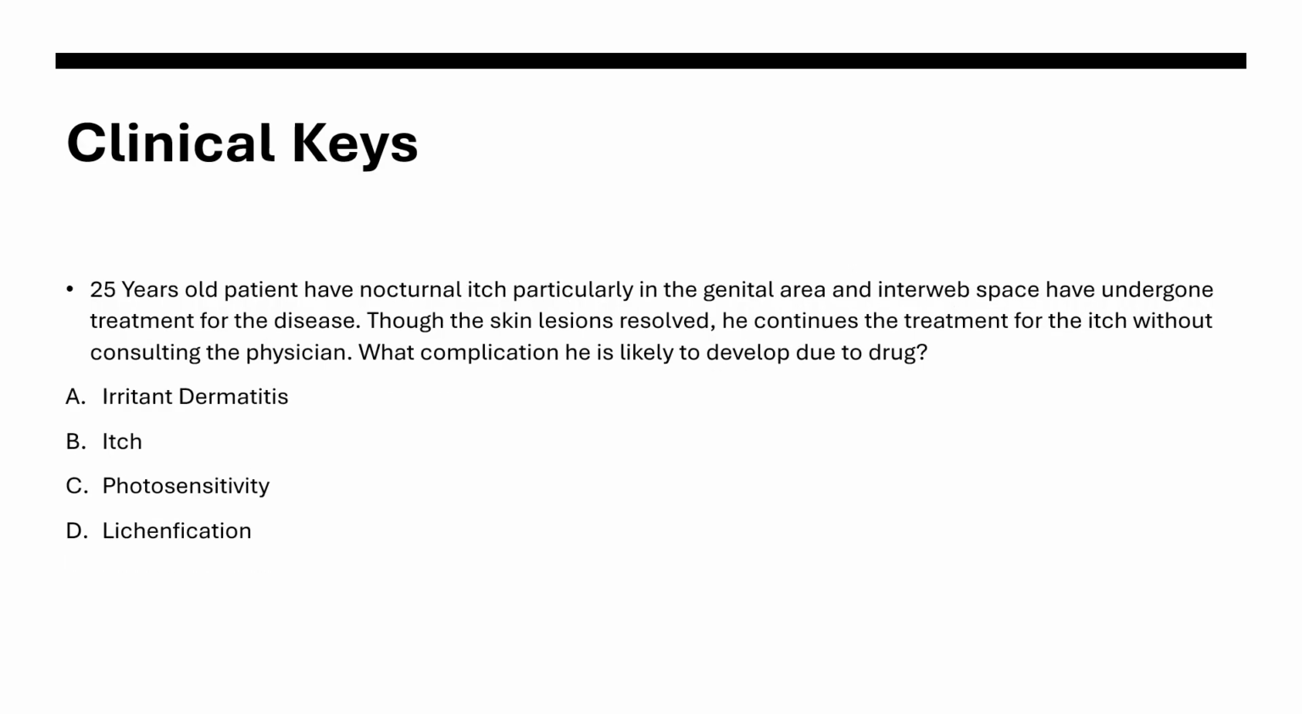Now come back to the second question and the last question of our discussion today. A 25-year-old patient has nocturnal itch, particularly in the genital area and interdigital space. As I have told you, the circle of Hebra. He has undergone treatment for the disease. Though the skin lesions resolve, he continues the treatment for the itch without consulting the physician. What complication is he likely to develop due to the drug? I have just told you previously that if the counseling is poor and you don't tell the patient that the itch can take 6 to 8 weeks to resolve, he can continue the treatment and is most likely to develop irritant dermatitis. So option A is correct here.